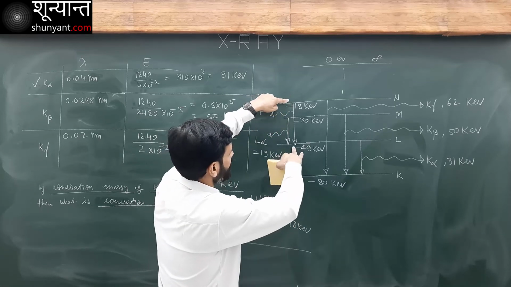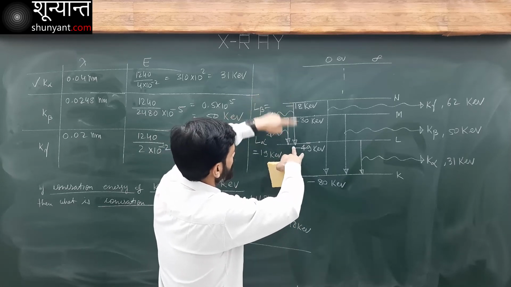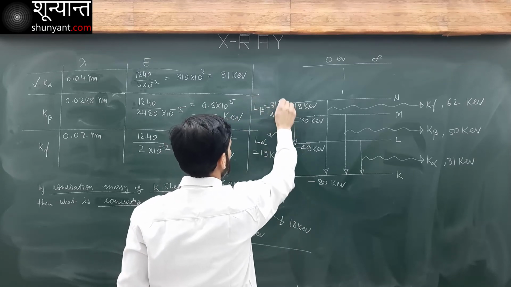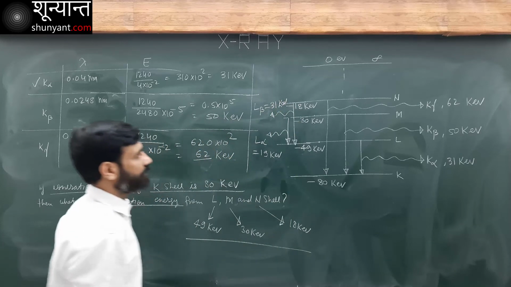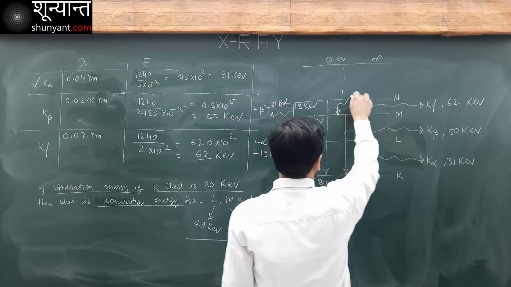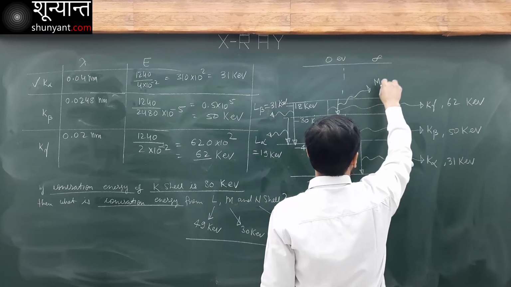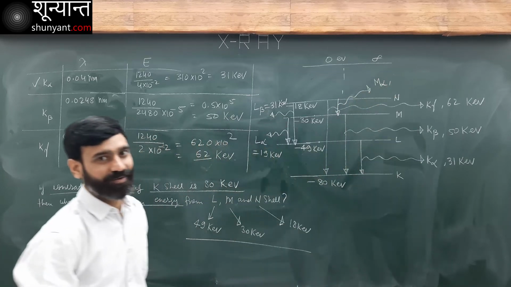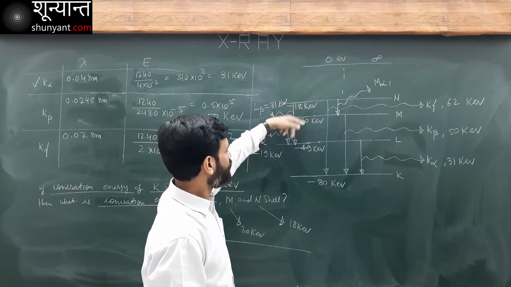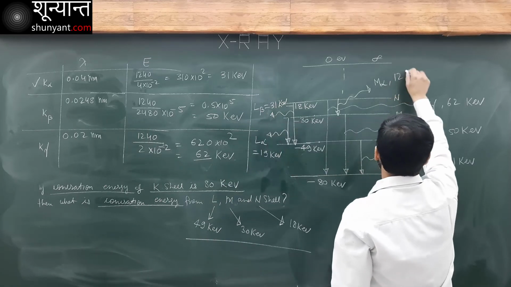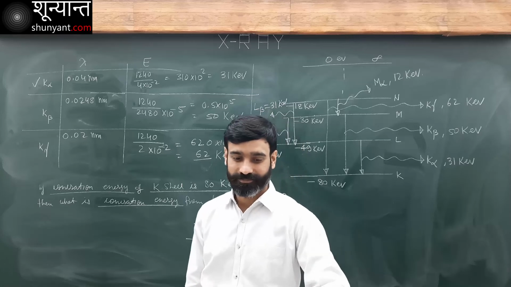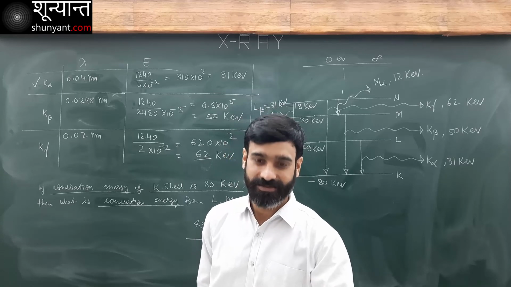This will be equal to the difference, 31 kiloelectron volt. And then what will be the energy of M alpha? This is M alpha. It will be equal to the difference between these two, equal to 12 kiloelectron volt. Do you understand this?